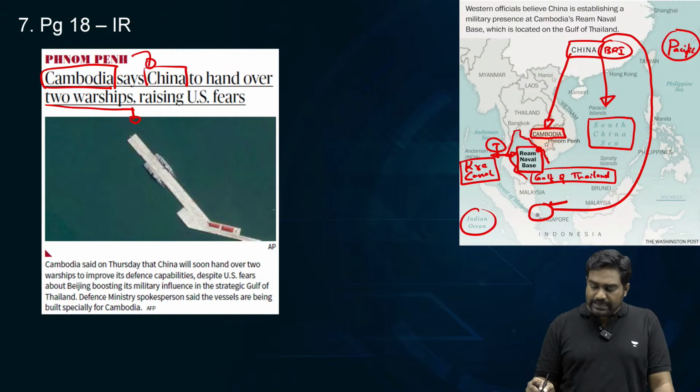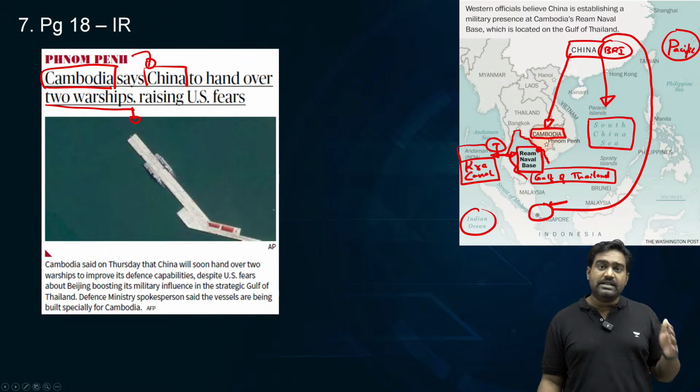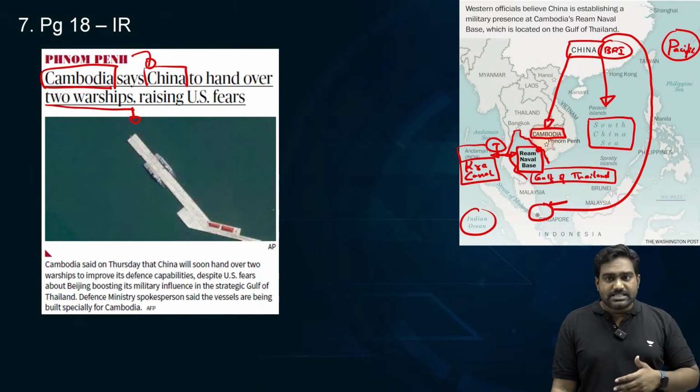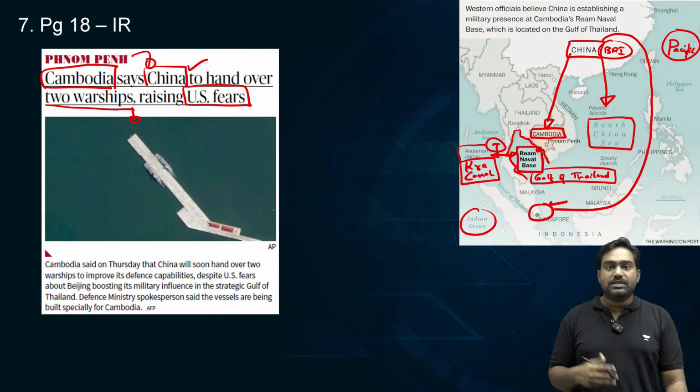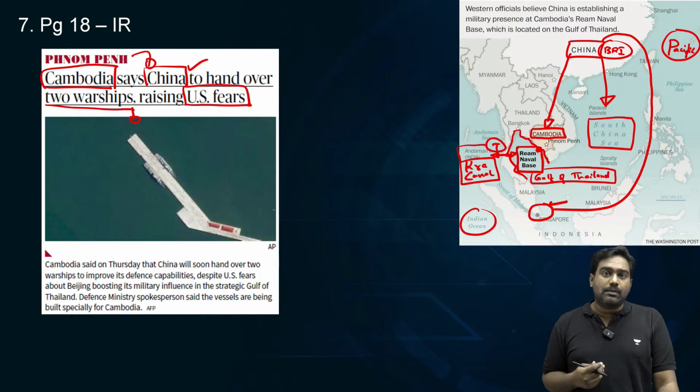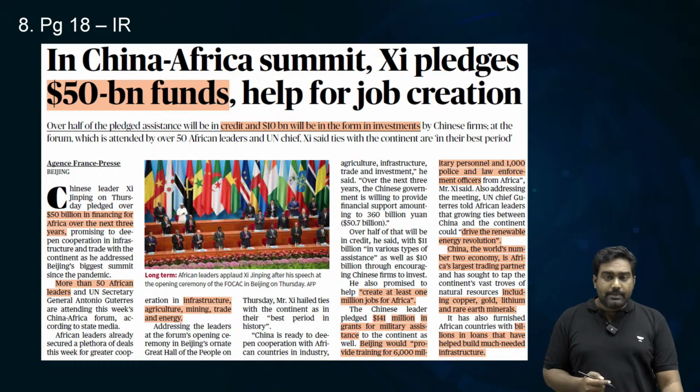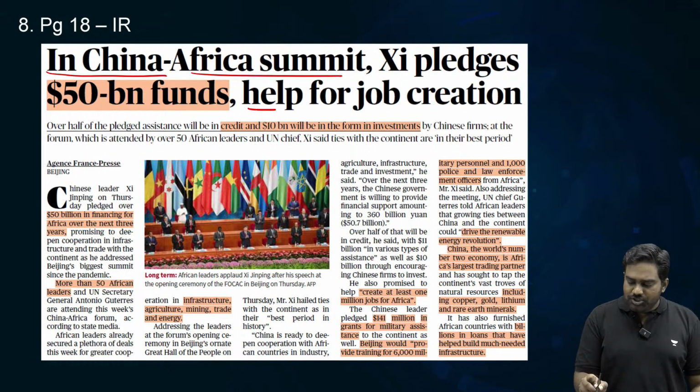Then ships can directly move from Gulf of Thailand into Andaman Sea, thus reducing China's dependency on Malacca. So, this has strategic implications for India, even United States. So, we closely watch the defense relations and the strategic relations that China has with Cambodia and the proposed Kra project with Thailand.